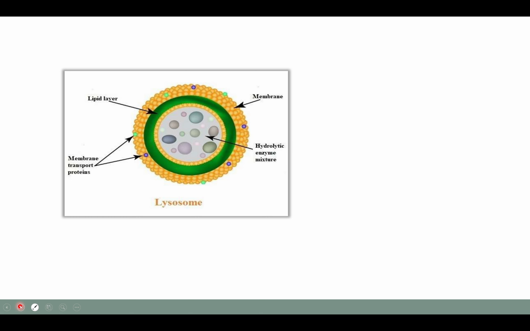Let us look at the structure of the lysosome. In the center, there is a hydrolytic enzyme mixture, surrounded by an outer membrane which is a lipid bilayer, and the membrane transport proteins are embedded into it.